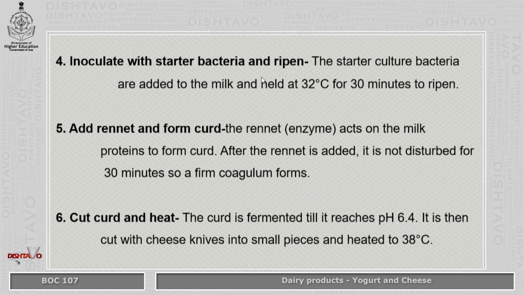Then the starter bacterial culture is added to the milk at the same temperature, and it is kept for around 30 minutes for ripening. Then rennet is used, that is the enzyme acts on the milk protein to form curd. Now after rennet is added, it is left undisturbed for 30 minutes so that a firm coagulum forms. Then the curd is cut and then heated. Once it reaches a pH of 6.4, it is cut with a cheese knife and then it is heated to 38 degrees Celsius.